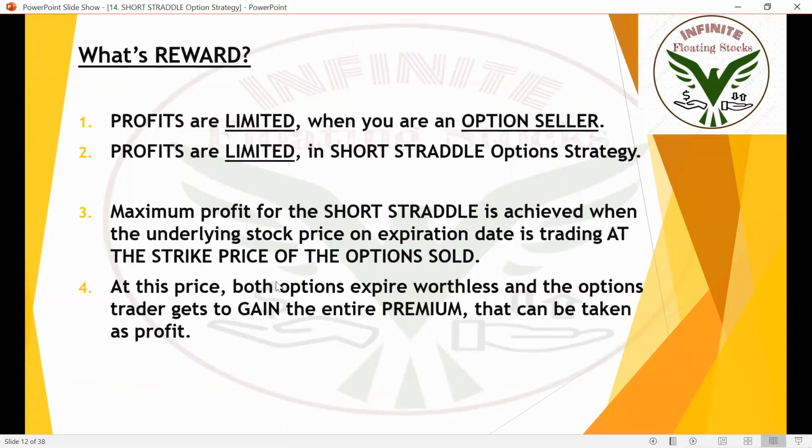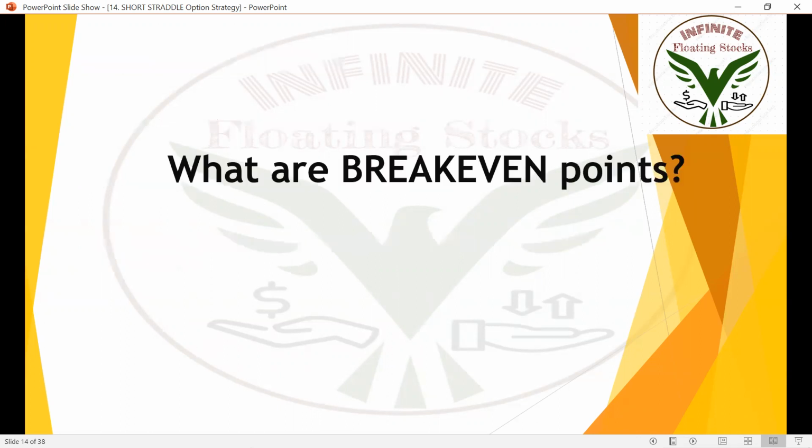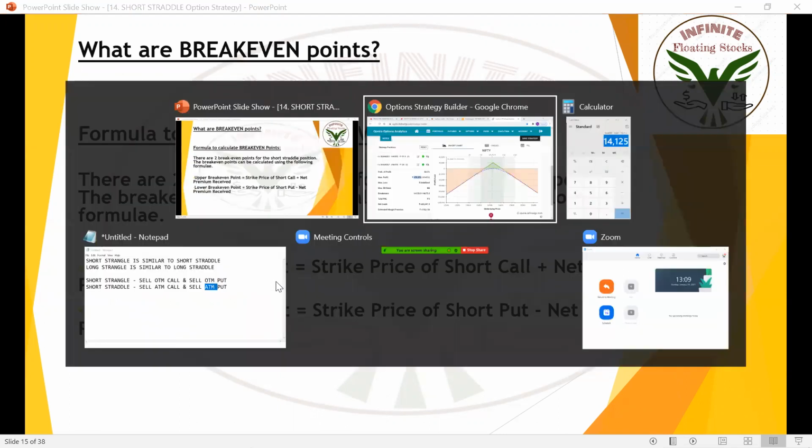Okay, so that's all about profits, and this is a formula to calculate the maximum profit. Ignore it, no need to remember. You just need to look at the payoff chart and analyze your profits and losses. Break even point is a point where you don't get any profit or loss, and this is a formula to calculate break evens. I already showed you. It's pretty simple.